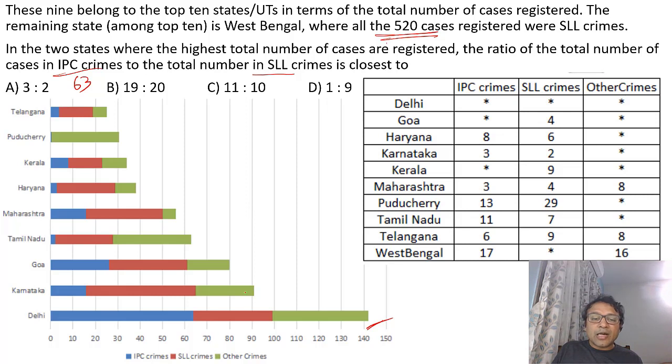SLL crimes combined, 520 in Bengal and approximately 35 in Delhi, so around 555. From the options, it has to be 1:9, a very high number of SLL crimes compared to IPC. All the other options have balanced scores, only option D is very high SLL. Here it's very important that you take West Bengal. There's a chance that you may miss West Bengal purely because it's not given in a table. So be careful about simple mistakes that students commit.